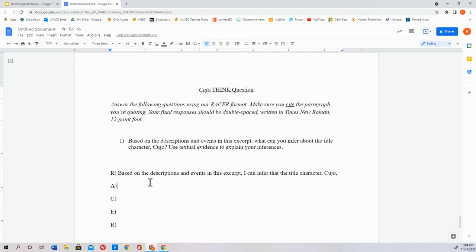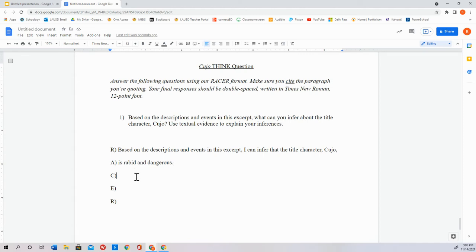Well, you might say, I'm going to push Control Z, get this A back. See how it just jumped out on its own? I'm going to push Control Z, that'll push it back. I can infer that the title character Cujo is rabid. And what else? What do you know about Cujo? Right now, in your answer, keep it simple. Is rabid and dangerous. I'm fine with that. That works. That's a good, strong opening.